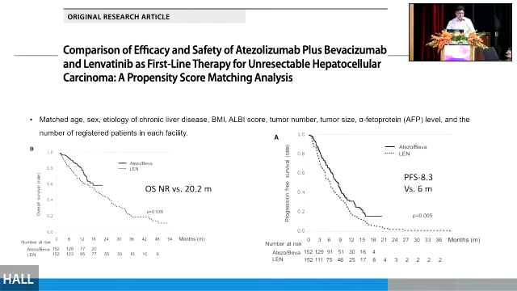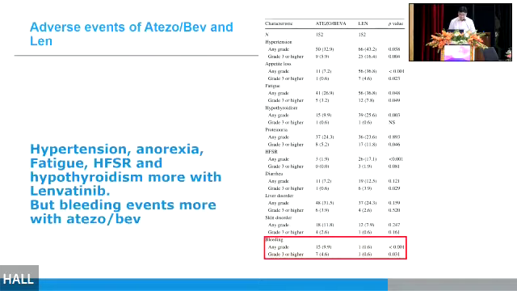The studies till now had compared atezolizumab with sorafenib, which was the IMbrave trial. But this is the study published by Chen et al, if I'm not wrong. It compares propensity matched patients with atezolizumab versus lenvatinib. There is better overall survival, better progression-free survival with atezolizumab than lenvatinib. The major disadvantage of atezolizumab is the risk of bleeding events. Hypertension, anorexia, fatigue were all commoner with lenvatinib than atezolizumab, but the bleeding events were quite common with bevacizumab.